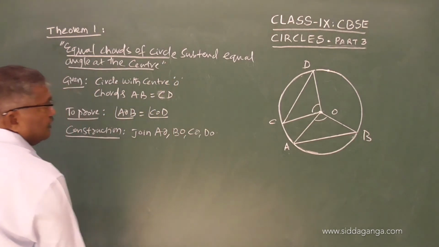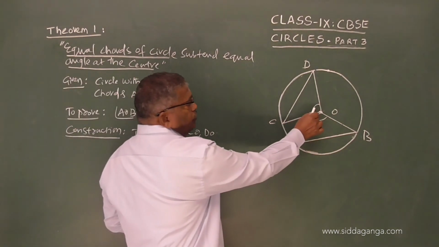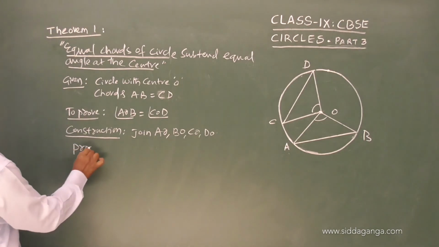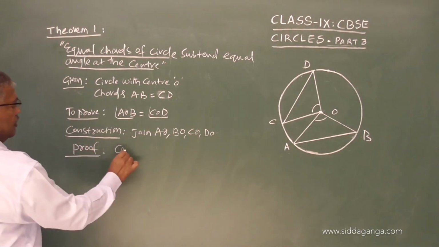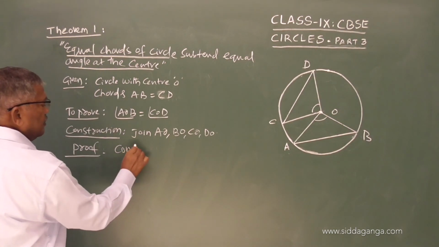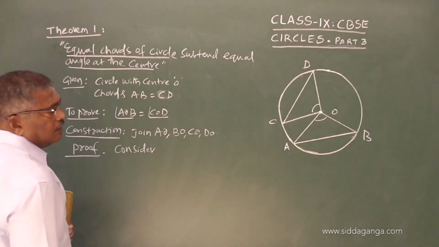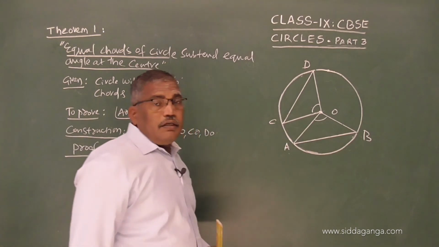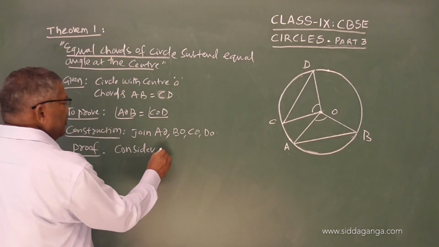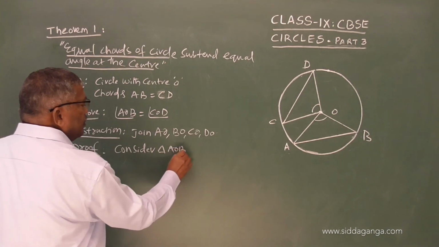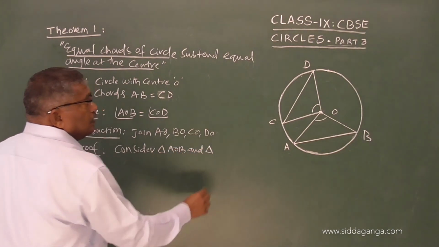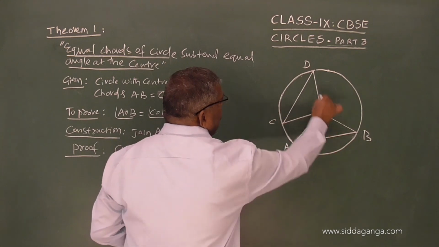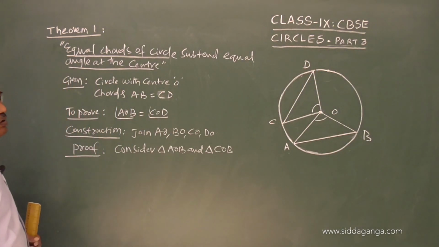Now, our job is to prove these two angles are equal. Therefore, the proof, we have to proceed like this. Proof. Observe the figure. Now, we use the knowledge of congruent triangles here. Consider triangle AOB and triangle COD. You observe these two triangles.